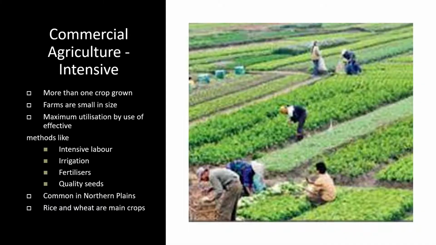We now look at intensive agriculture. In this case, though the farms are small in size, more than one crop is grown. Maximum utilization is made by the use of effective methods like intensive labor, irrigation, fertilizers, quality seeds. This is common in northern plains, and rice and wheat are the main crops.